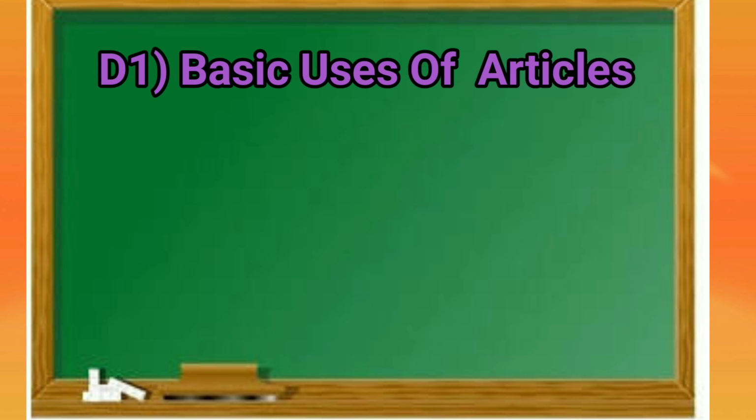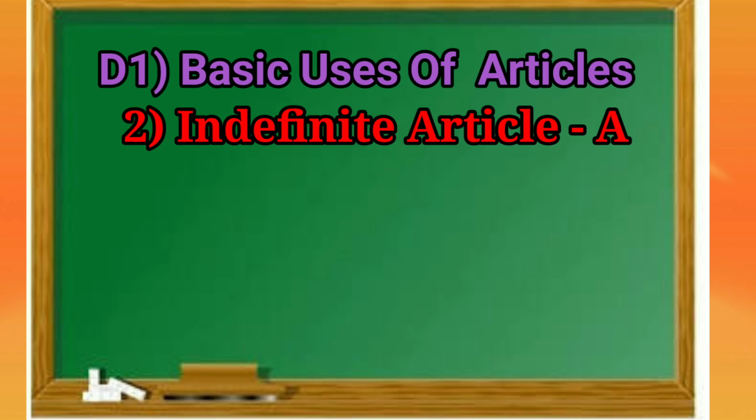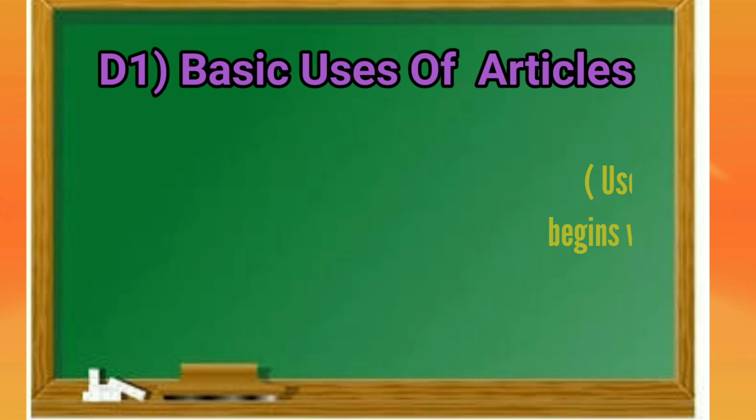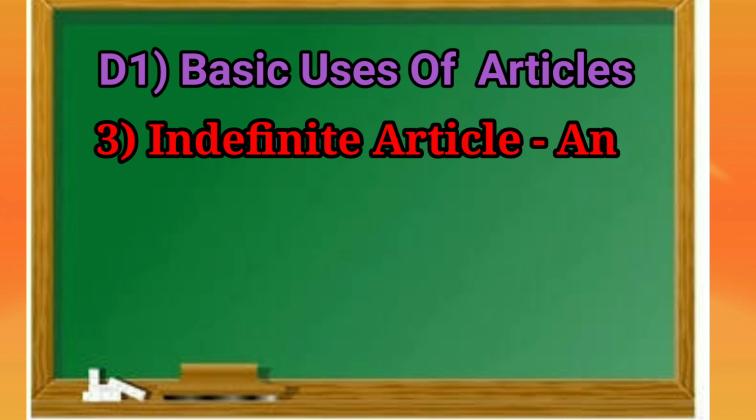Now the second is indefinite article a. It is used before a singular countable noun that begins with a consonant or consonant sound. Examples are a boy, a university. Here B is a consonant and U is a consonant sound. Now the third rule, indefinite article an.